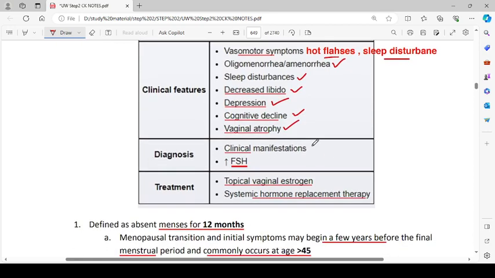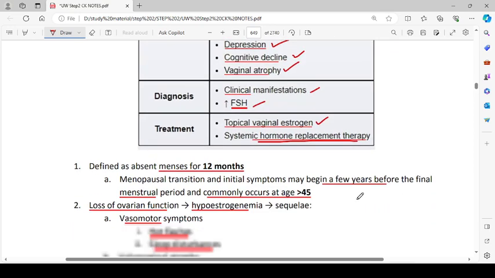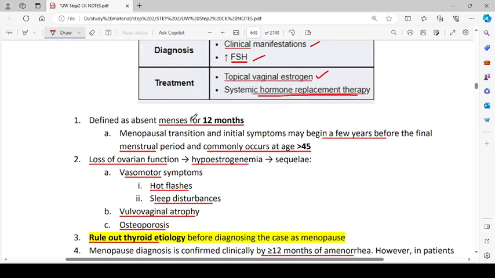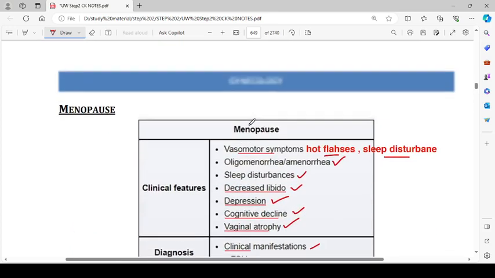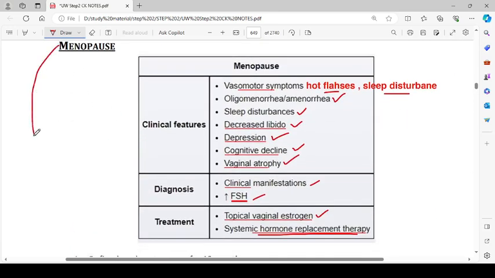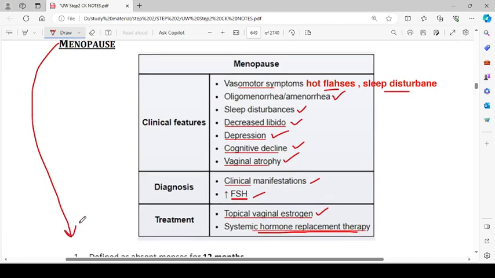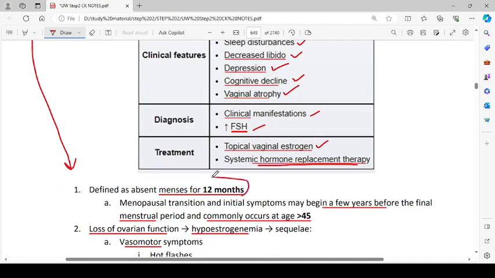Diagnosis is clinical manifestations and increased FSH. Treatment is topical vaginal estrogen and systemic hormone replacement therapy. It is defined as absence of menses for more than 12 months. Menopause means the absence of menses for more than 12 months. I'm sorry, for more than 12 months, this is the definition of menopause.